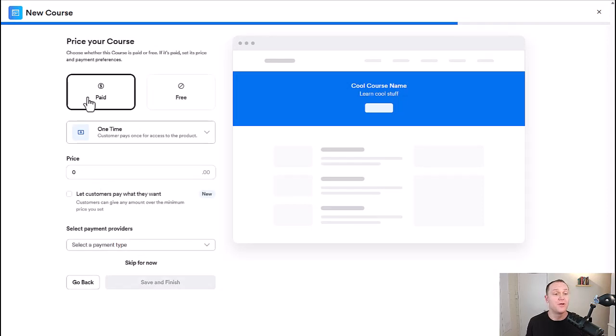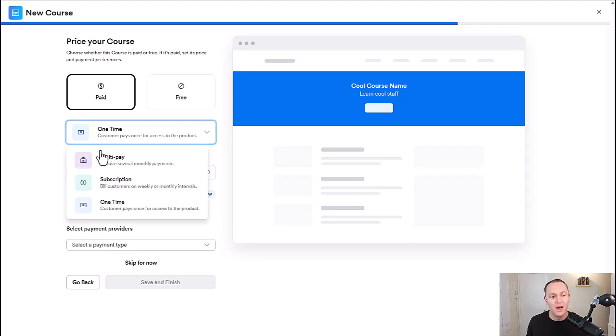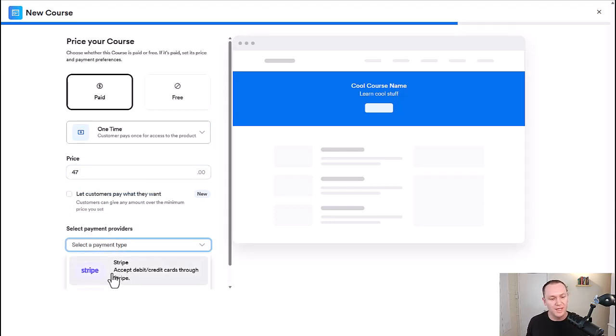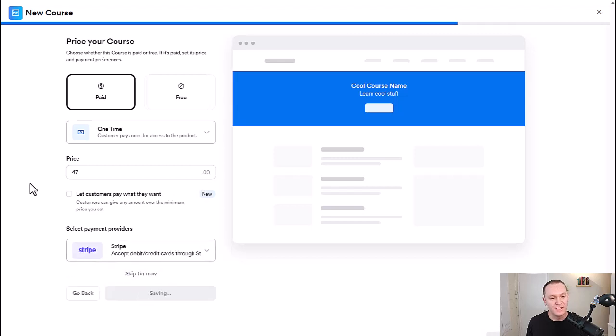And then from here, you can decide and actually build out your offer. Do you want this to be paid or free? If you're selling a course, obviously you want it to be paid. One time, a multi-pay, or a subscription if you want. I'll just go one time, and we'll just say $47, whatever you want to price your course for. Select Stripe is what I'm going to use, and then save and finish.